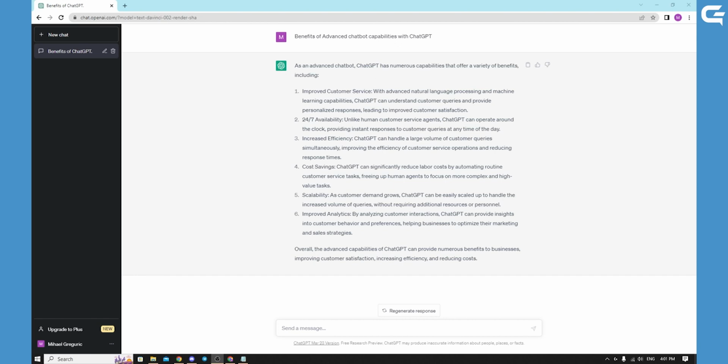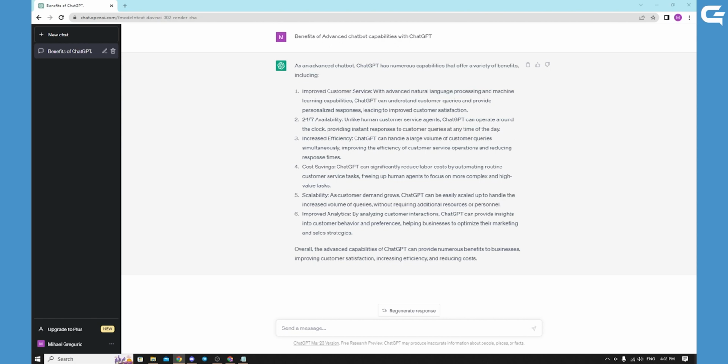With ChatGPT, you can take your chatbot to the next level with advanced capabilities that can improve user experience and increase efficiency. One of the most important features of the advanced chatbot is natural language understanding. ChatGPT's advanced NLU capabilities allow the chatbot to understand and interpret user input more accurately, even when the input is ambiguous or contains errors. With NLU, the chatbot can also identify user intent and provide more personalized responses based on the user input.